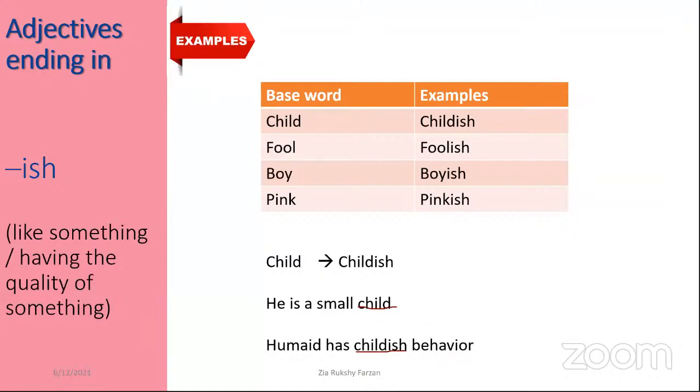Write this one down too. Underline these words. The underlines are missing, so you underline those two words.